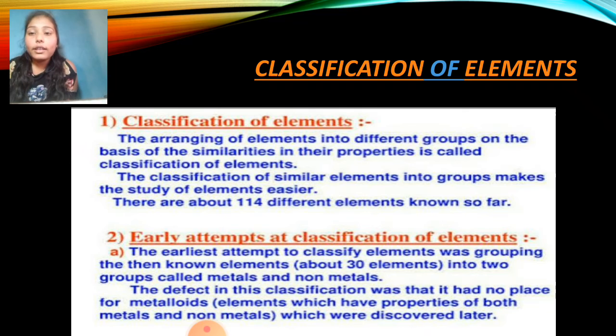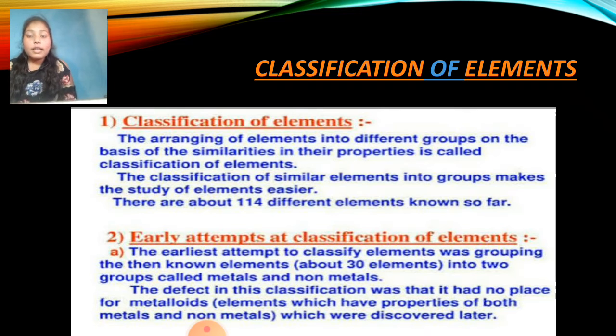It is given that the earliest attempt to classify elements was grouping the then known elements, about 30 elements, into two groups called metals and non-metals. The periodic table was divided into two groups, metals and non-metals, and now the periodic table made by Mendeleev is divided into many categories, for example metals, non-metals and metalloids. There is a separate group also made for the metalloids. So all the elements are arranged in that particular periodic table.